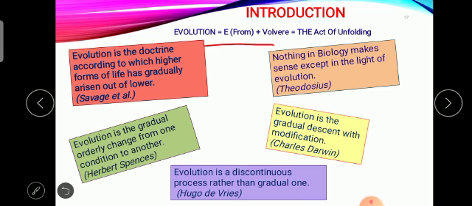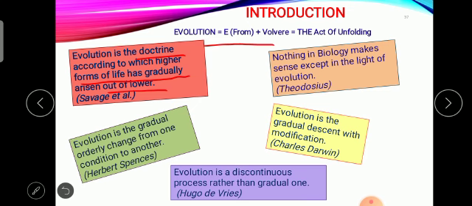A number of scientists have put forth a number of definitions. The first one: evolution is a doctrine according to which higher forms of life have gradually arisen from lower forms.